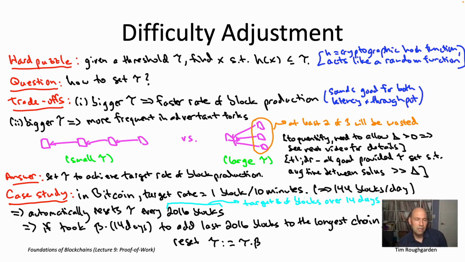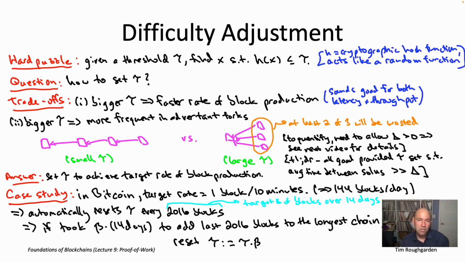Now, if you've been paying really close attention, you should be bothered by the description I just gave you of how Bitcoin automatically adjusts the tunable difficulty threshold tau. Because remember, in the last video, I said one of the remarkable properties of Nakamoto consensus, longest chain consensus with proof-of-work sybil resistance, is that you don't actually need a global shared clock for that consensus protocol to have provable guarantees. Remember, with proof of work, it's a purely event-driven consensus protocol, with each round just corresponding to whatever time it is that some node happens to solve the next puzzle.